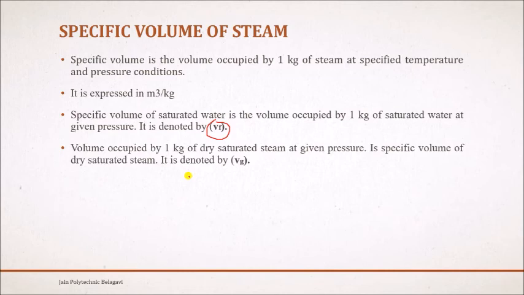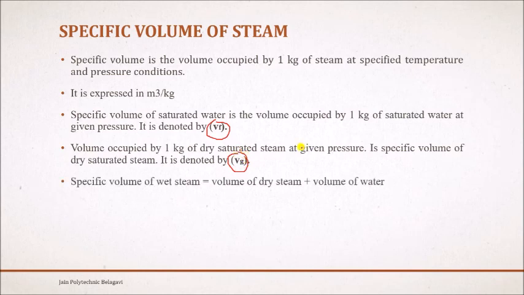Next, in the same way, what is the specific volume of dry saturated steam? Specific volume of dry saturated steam is the volume occupied by 1 kg of dry steam at a given pressure. We call it the specific volume of dry saturated steam, and it is denoted by Vg.